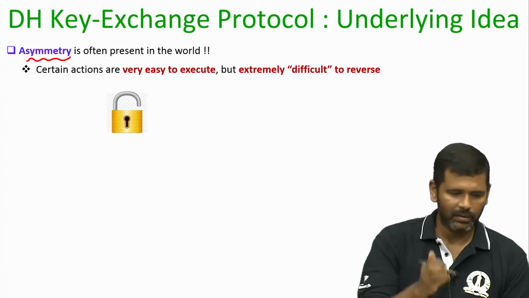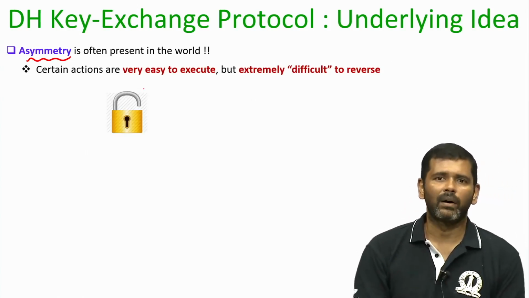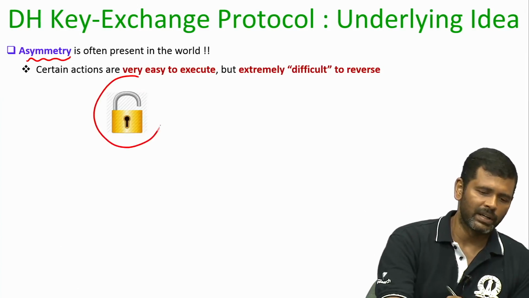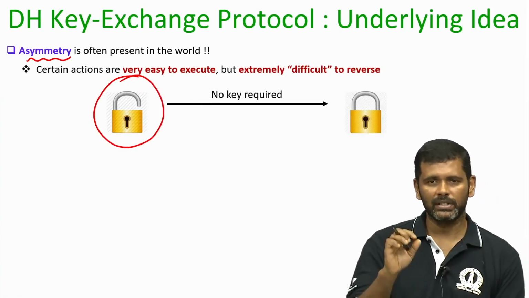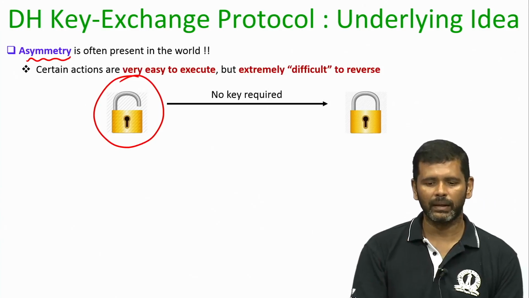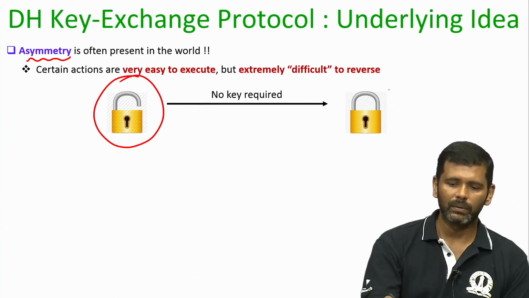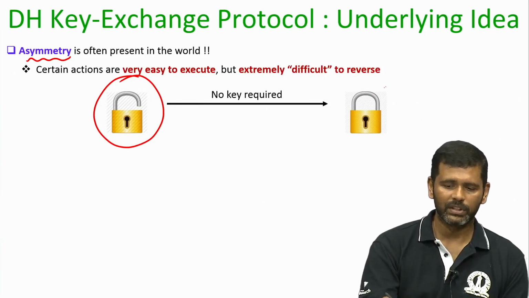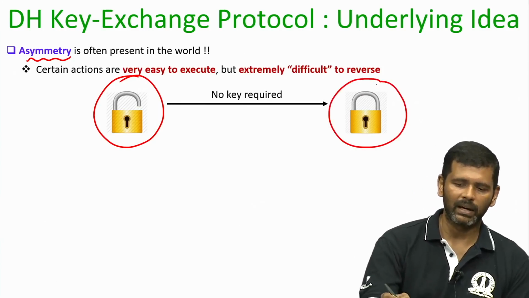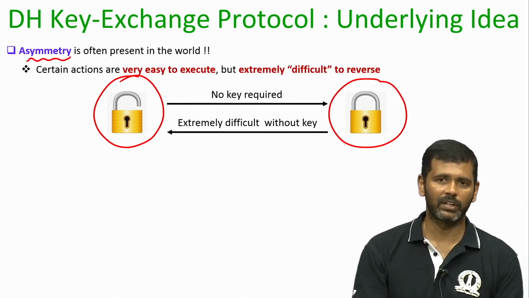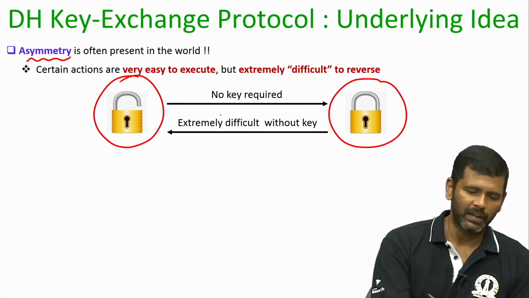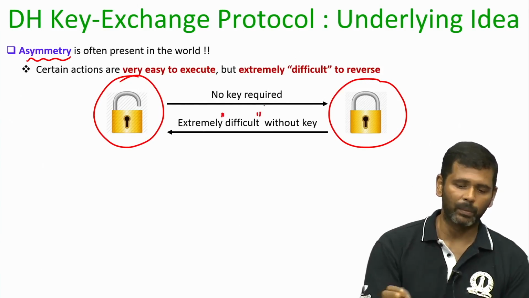So, for instance, if I take a padlock in an open state, then it is very easy to lock the padlock. I just have to press it, I do not need any key. But once I go to the closed state of this padlock, and if I ask you whether you can open it, unless you have the key, it will be extremely difficult for you.